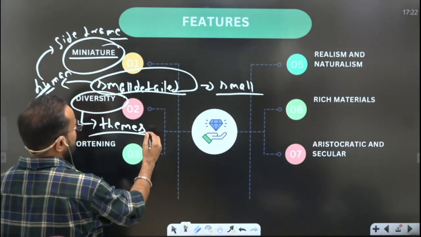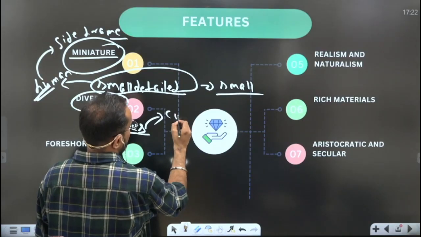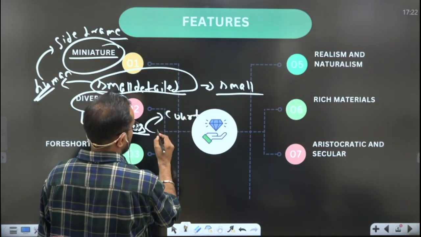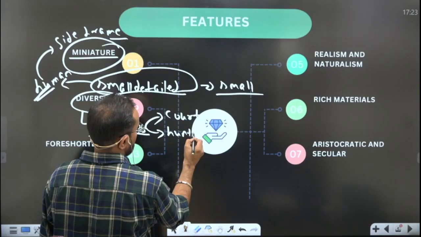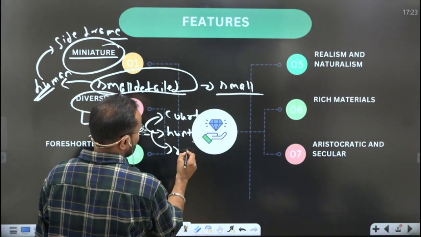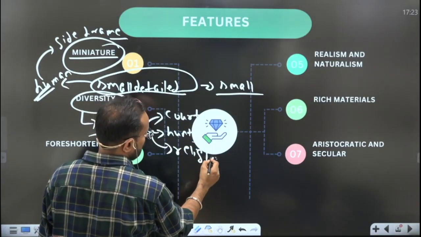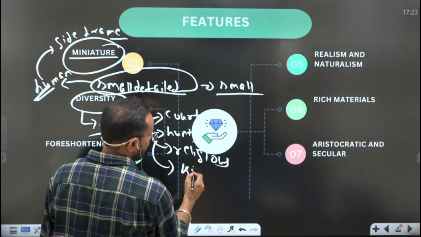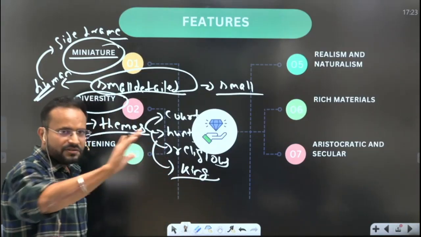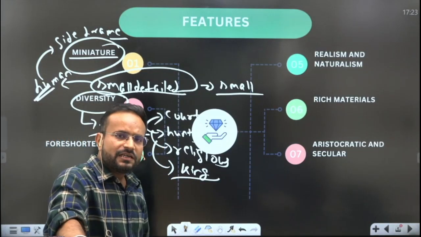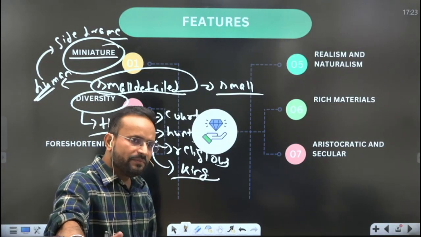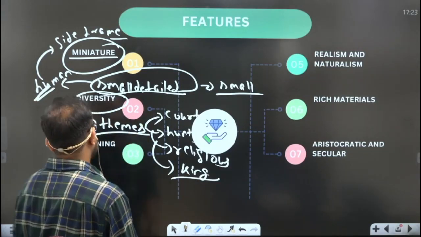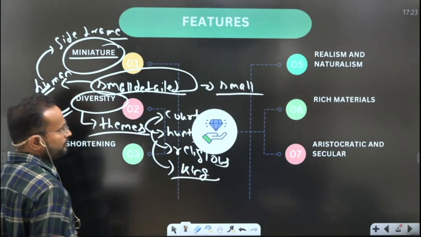It contained a variety of themes, from the court scenes to the hunting scenes to some religious texts like Hamzanama, to the individual portraits of the kings. So there was a diversity of themes that were made in the Mughal paintings. So this is one feature.